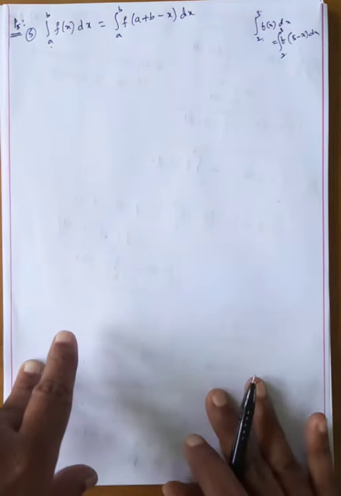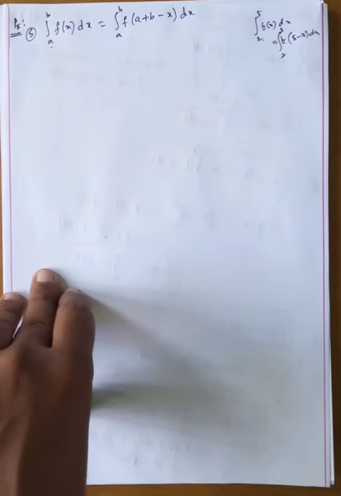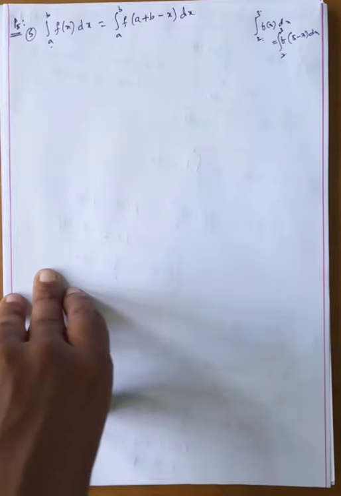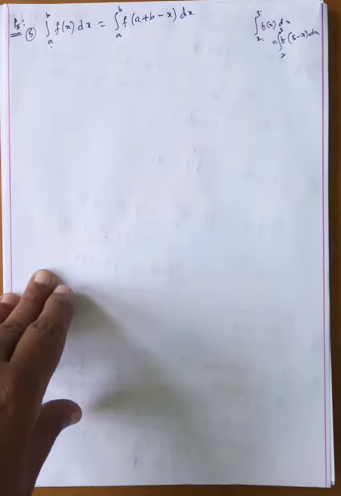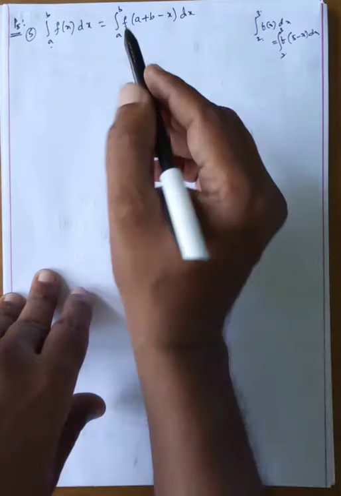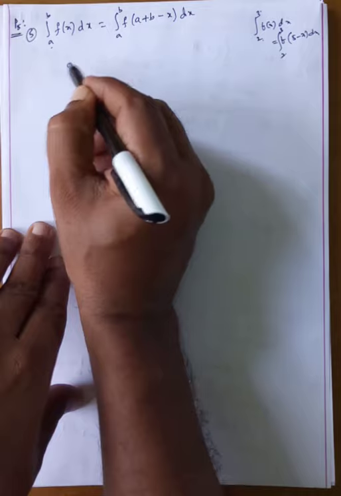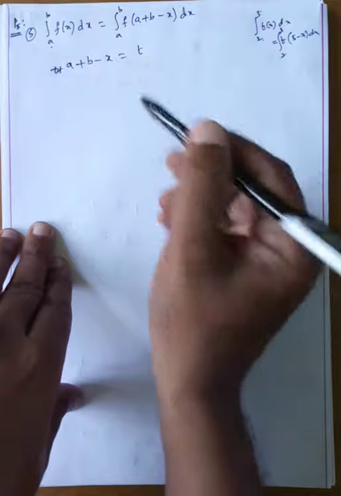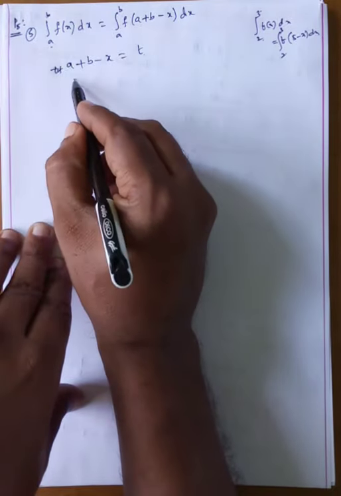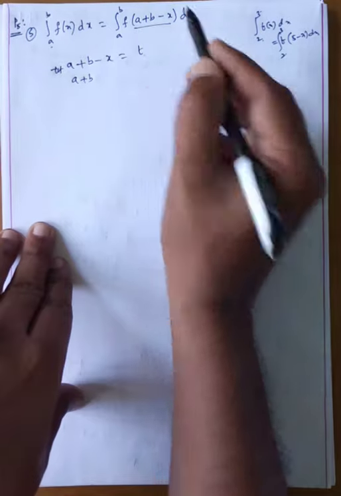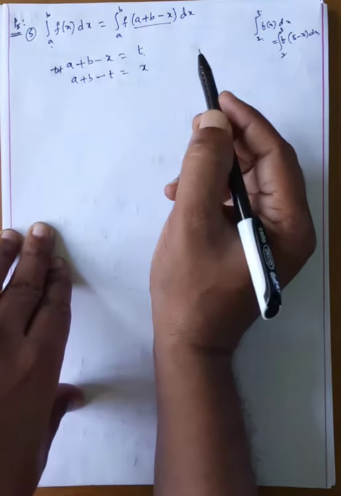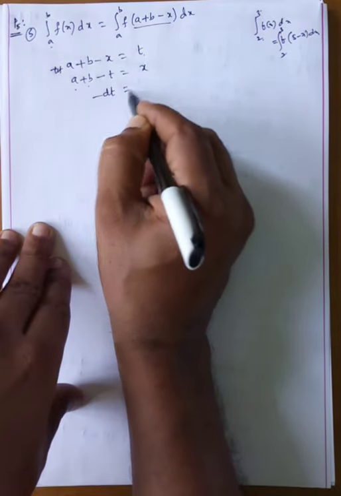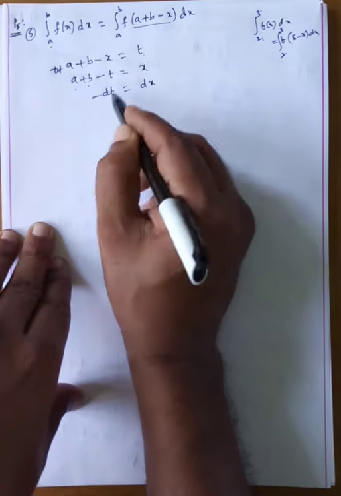Okay my dear students, how to prove this one? Suppose in the examination the question is: f(x) is continuous on [a, b], then show that the integral from a to b of f(x) dx is equal to the integral from a to b of f(a plus b minus x) dx. Now we have to take a plus b minus x equal to t. From this, x is equal to a plus b minus t. Now differentiate: 0 minus dt is equal to dx. From this, dx is equal to minus dt.